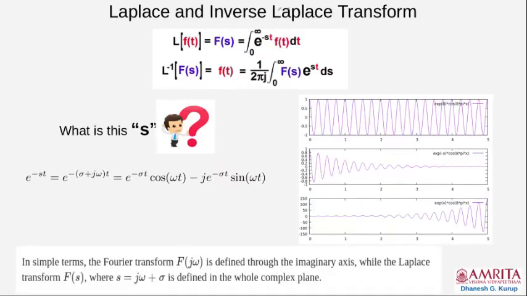What is the difference between Laplace transform and Fourier transform? Fourier transform does not have this sigma, it has only j omega. And when you take the Fourier transform, you go from minus infinity to infinity. So, in simple terms, the Fourier transform is defined through the imaginary axis, while the Laplace transform F(s), with s equal to sigma plus j omega, is defined in the whole complex plane.